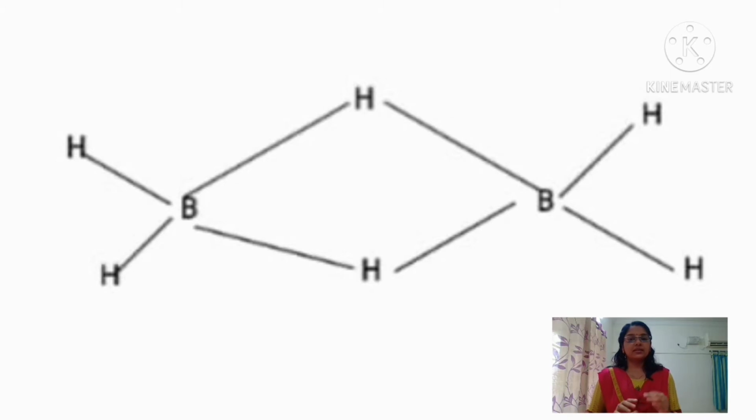Last, X represents the number of BH2 groups. Here the X value obtained is 2. That means there are 2 BH2 groups. So the overall structure of diborane can be represented like this.